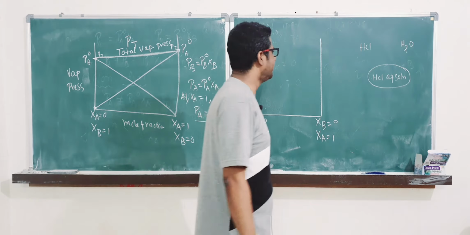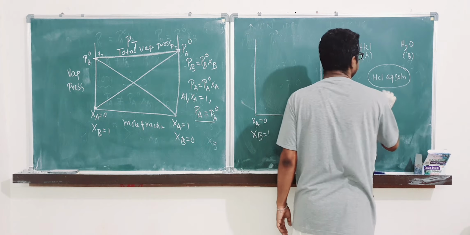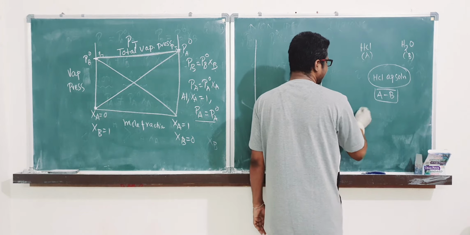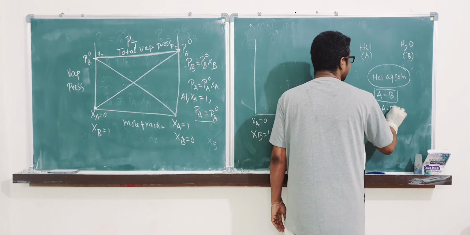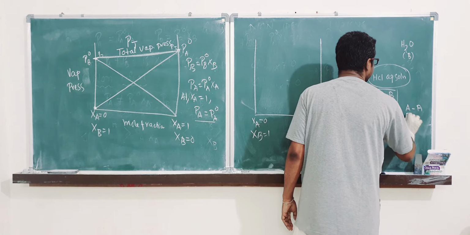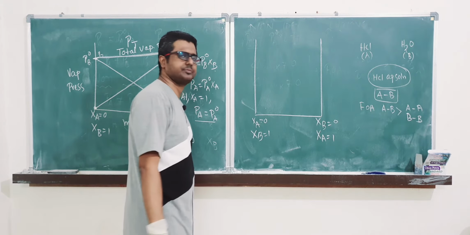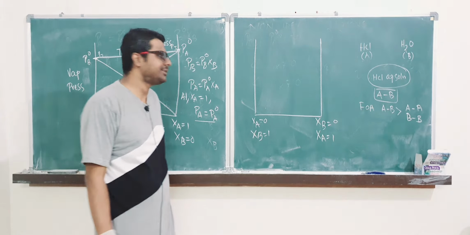If I consider this as A and this as B, I can consider this as AB. So in this case, definitely I can say the force of attraction of AB is more than AA and BB. Clear?